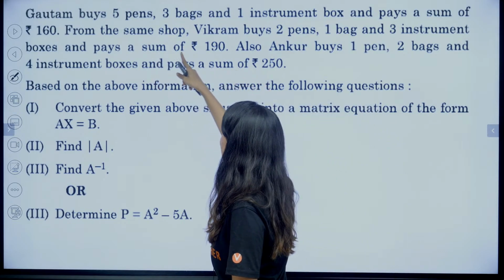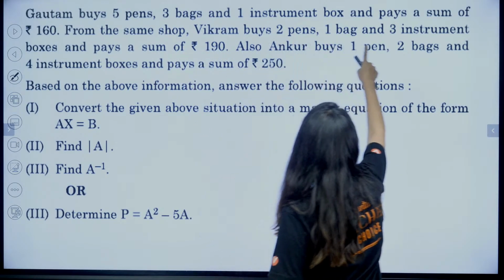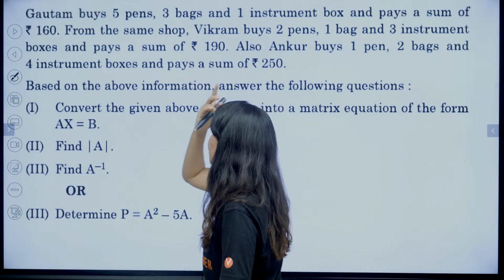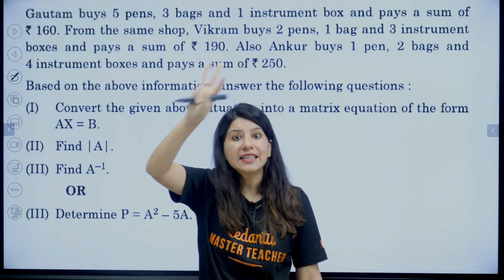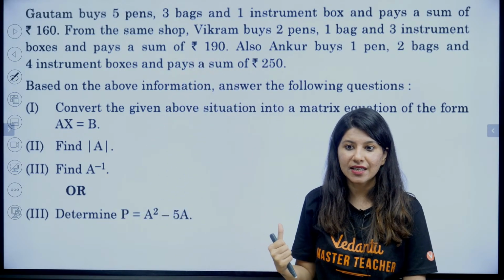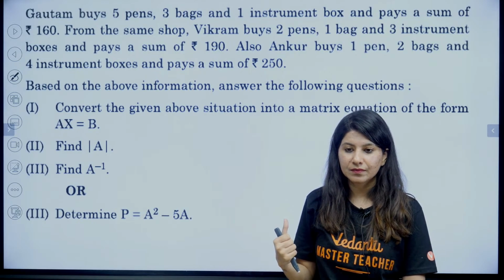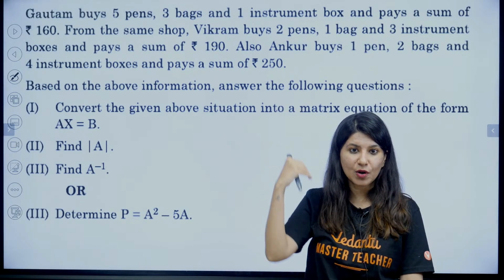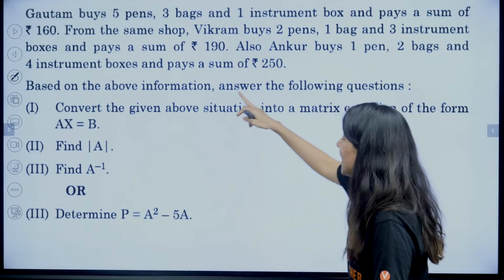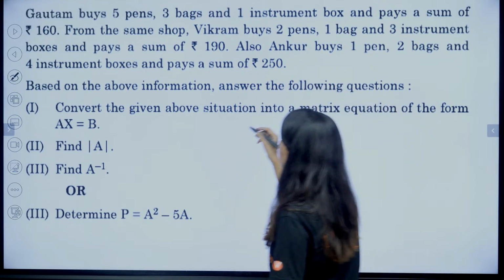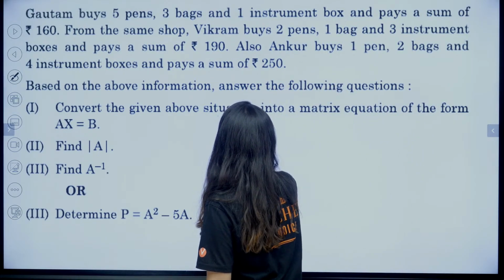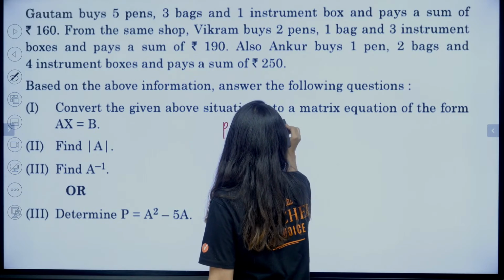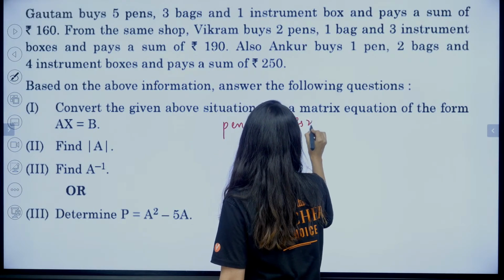Gautam buys 5 pens, 3 bags and 1 instrument box and pays a sum of rupees 160. So basically there are 3 items in the whole case study: pen, bag and instrument box. Let us assume that the cost of a pen is rupees x.